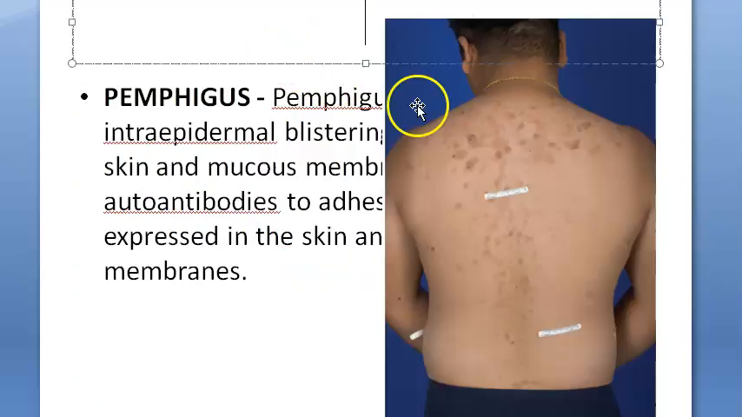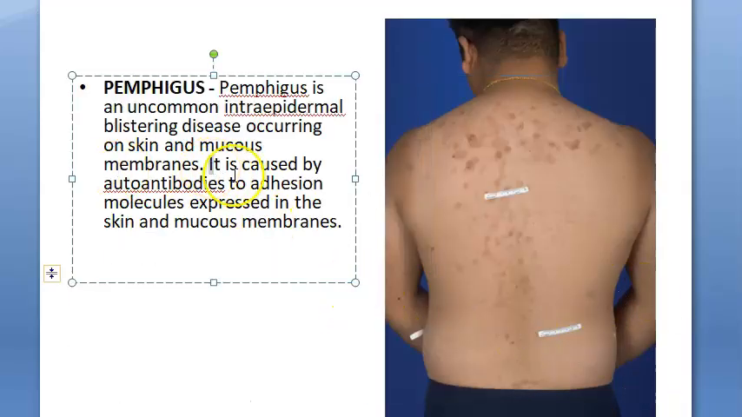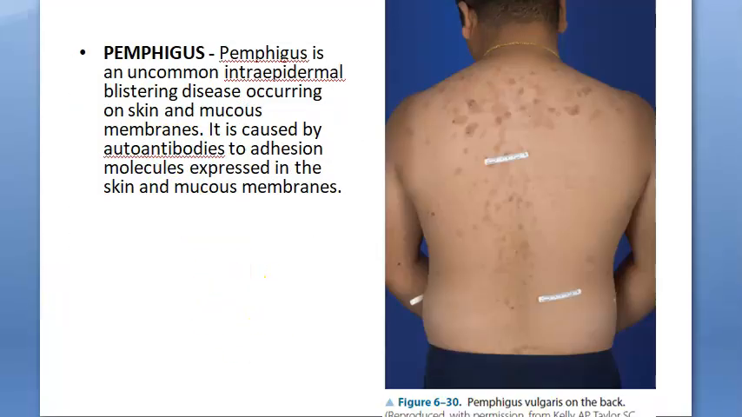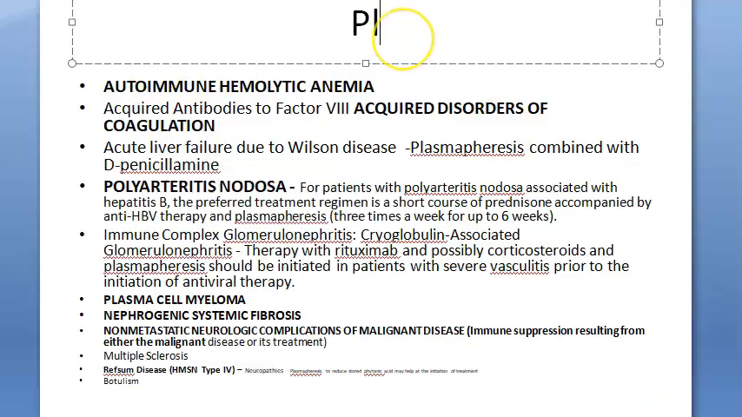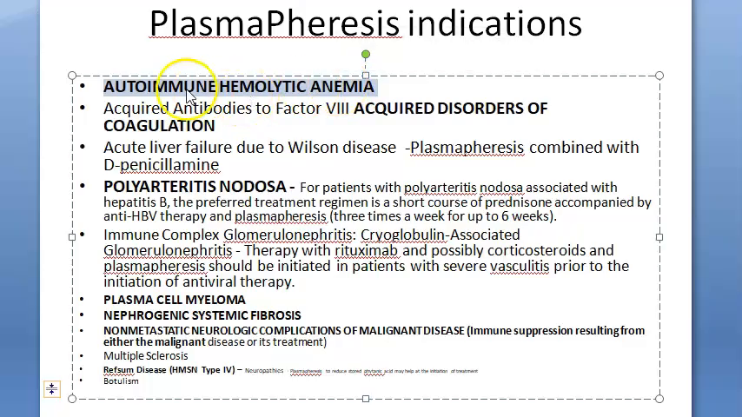autoimmune conditions. Then pemphigus, because they are saying that it is caused by autoantibodies. Autoantibodies means obviously you want to remove these antibodies, so you can use plasmapheresis. Then you'll remove those antibodies basically. Then what are we talking about, guys? Plasmapheresis indications. There are so many indications. Autoimmune hemolytic anemia, that's a condition. Guys, are you focusing? If there is some acquired disorder of coagulation like acquired antibodies to factor 8, again antibodies are attacking very good things. So then you remove the antibodies.